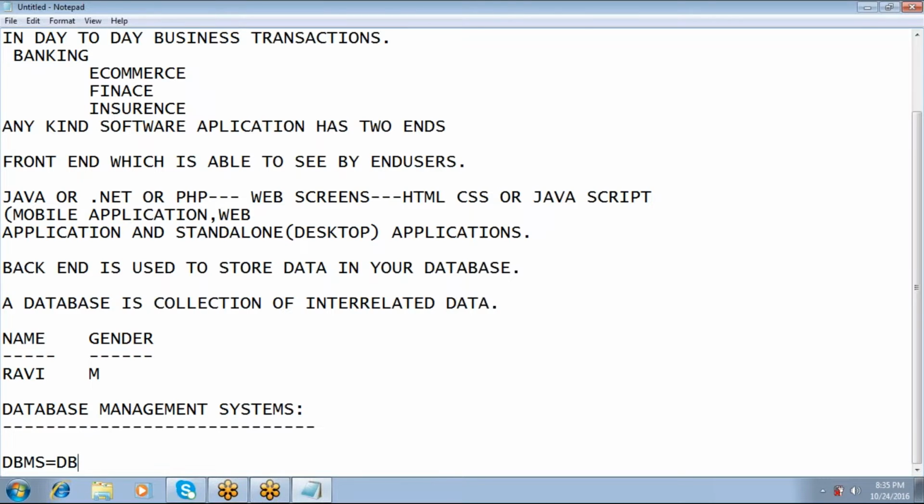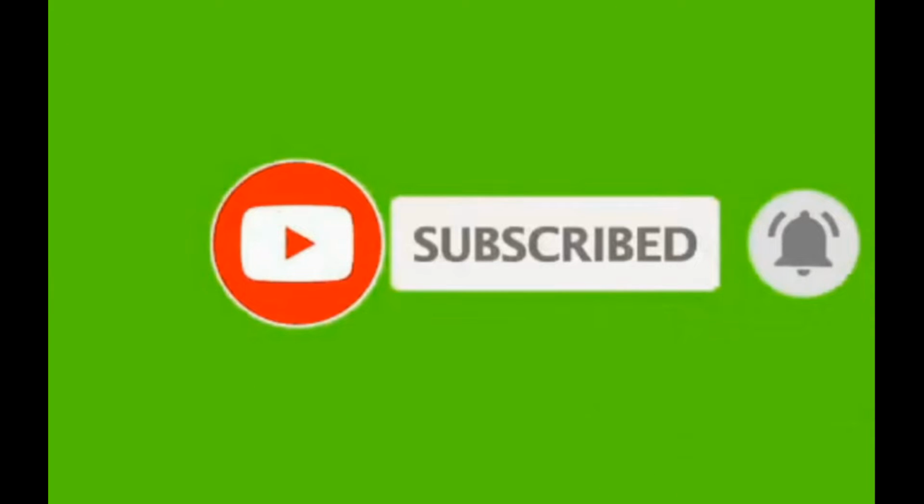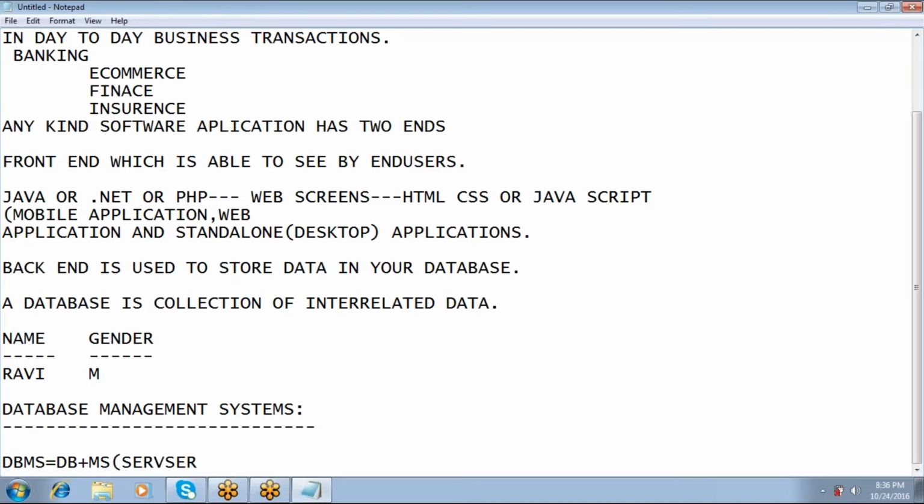When we are coming to the DBMS, my DBMS comprises two parts. That is DB plus MS. Are you able to follow me? DB stands for database and MS stands for management system, which is nothing but a server. So we are maintaining data with the help of servers.